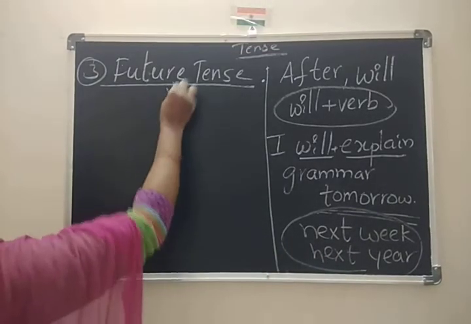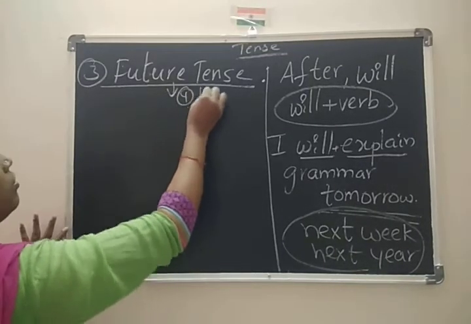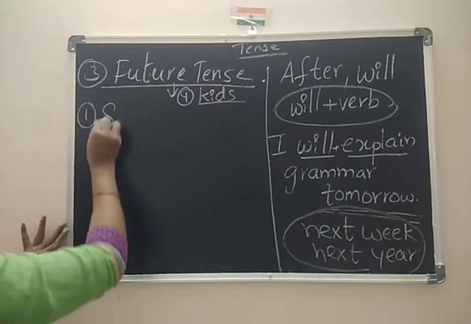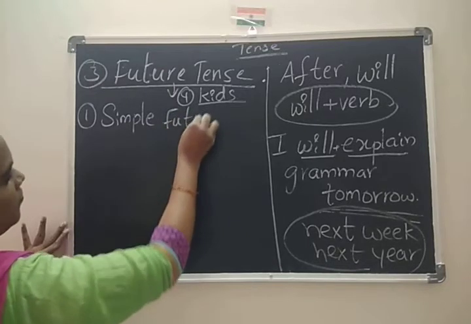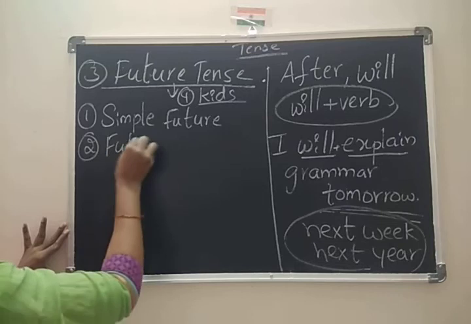So, coming again to the future family, future also has 4 cases. First one is simple future, then future continuous, then future perfect, and the fourth and last one, future perfect continuous.